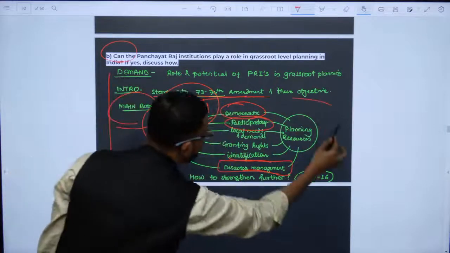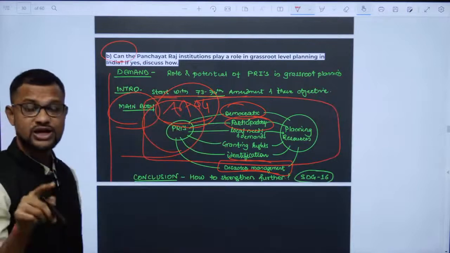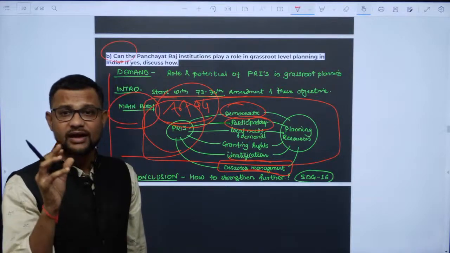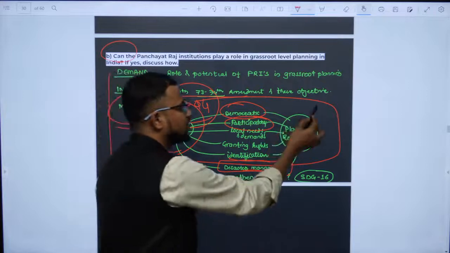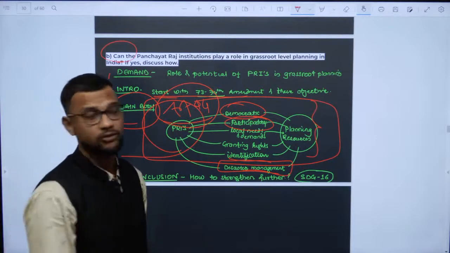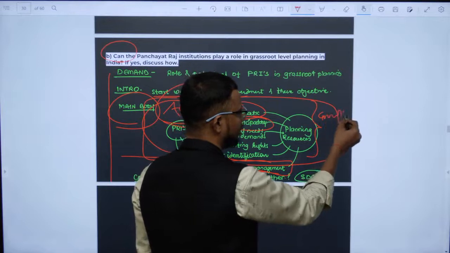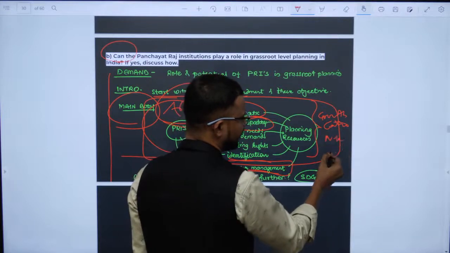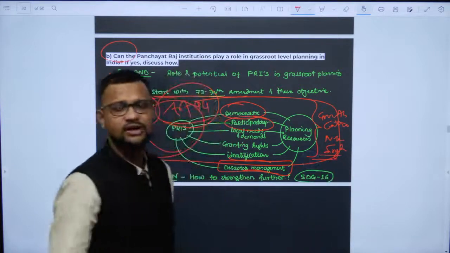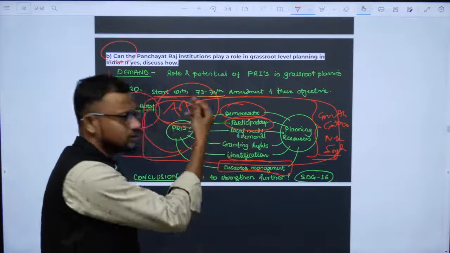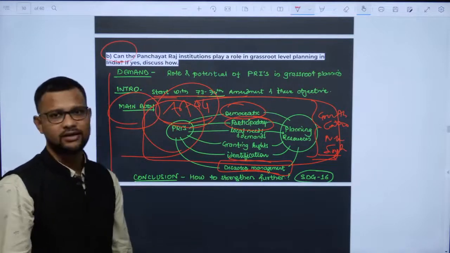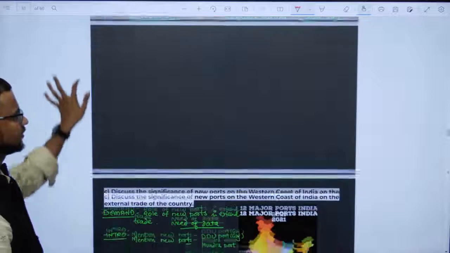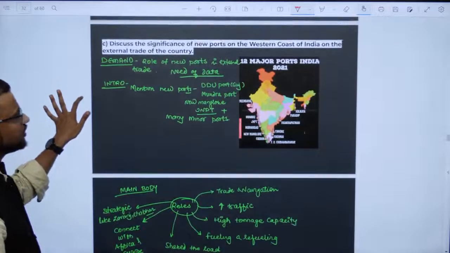Just a brief conclusion about the potential of Panchayati Raj institutions, which makes your answer more geographical in nature. Now try to connect it with the regional planning approach, the growth centre of NK Singh. I think many of you are aware of this. So you can write growth centre of NK Singh over there, or again many theories such as the bold village model, you can connect there. So this is how Panchayati Raj can perform the best function in fact, and that's why it was enacted in India.